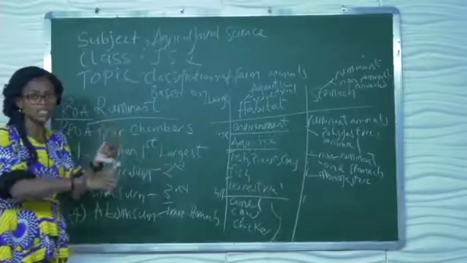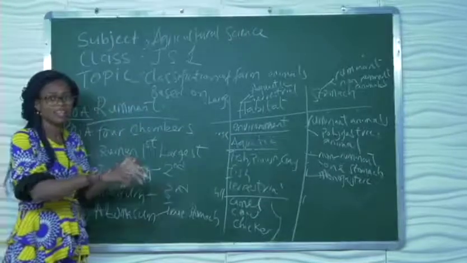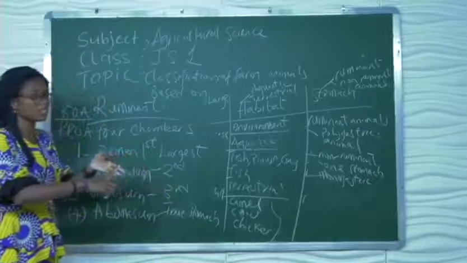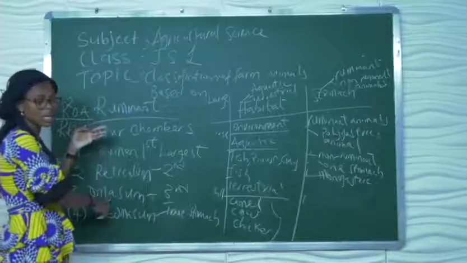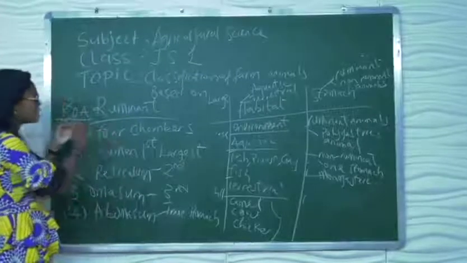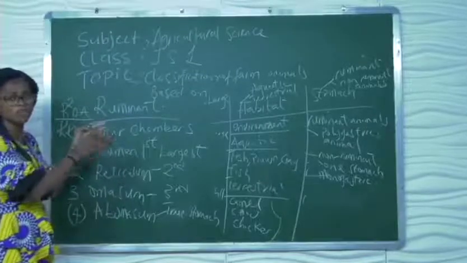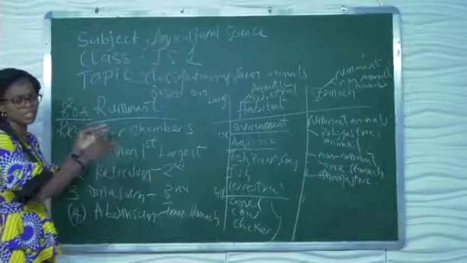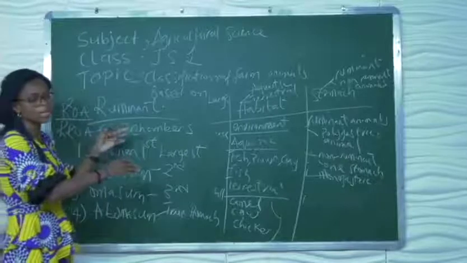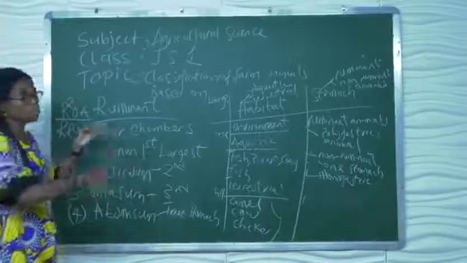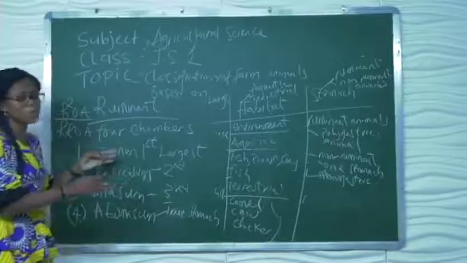They are polygastrics. They have a complex stomach. Their stomach is divided into four chambers, which are rumen, reticulum, omasum, and abomasum. Ruminant animals feed majorly on forages, on grasses and legumes. They swallow their feeds, and these feeds then pass through the esophagus to the rumen, which is the largest compartment of the ruminant animal's stomach.